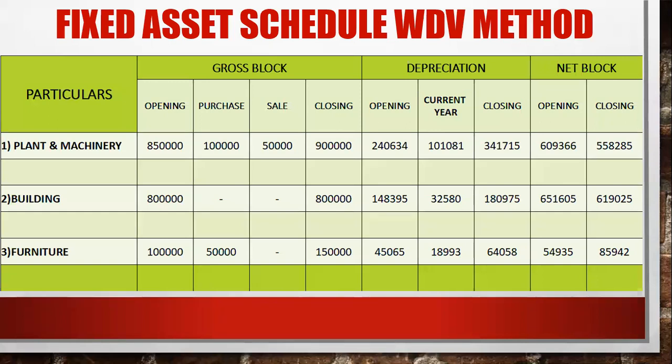For the purpose of calculating closing net block, just do gross block closing, that is 9 lakh, minus depreciation closing, that is 3,41,715 rupees. You will get 5,58,285. Clear everyone? Anyone has any doubt in this?